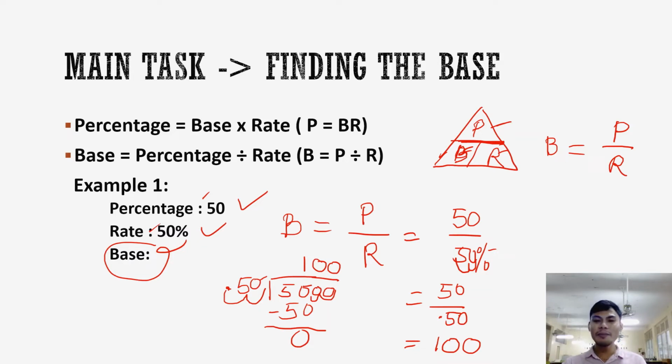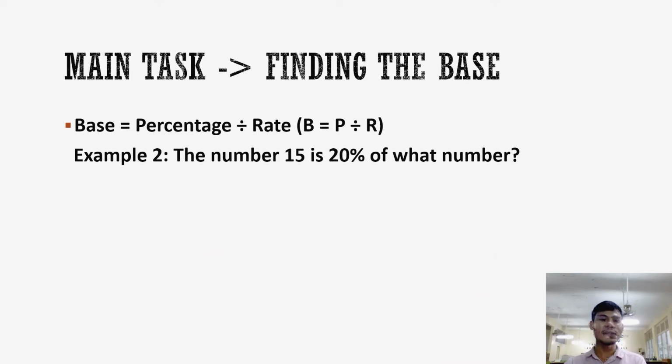And that's it. Basta lang importante yung ma-remember is this. Percentage is base times rate. Base is percentage over rate. But sometimes, though you understand the formula and you know how to divide decimals, understanding the question is somehow difficult at times. In example number 2, the number 15 is 20% of what number? Ang clue natin, of what number? So, ang number 15 daw ay 20% ng anong number.